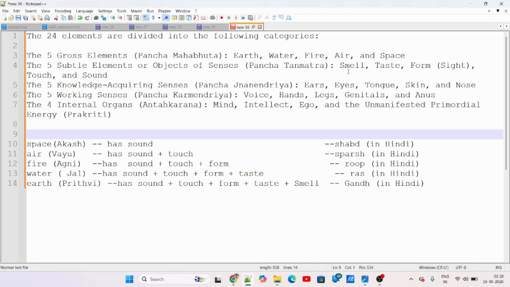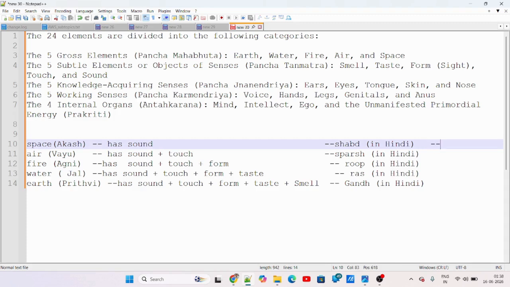Just see how these knowledge acquiring senses are related to the subtle elements. For the nose, the property is smell. For skin, the property is touch. For tongue, the property is taste. For eyes, it's form. And for ears, it is sound.